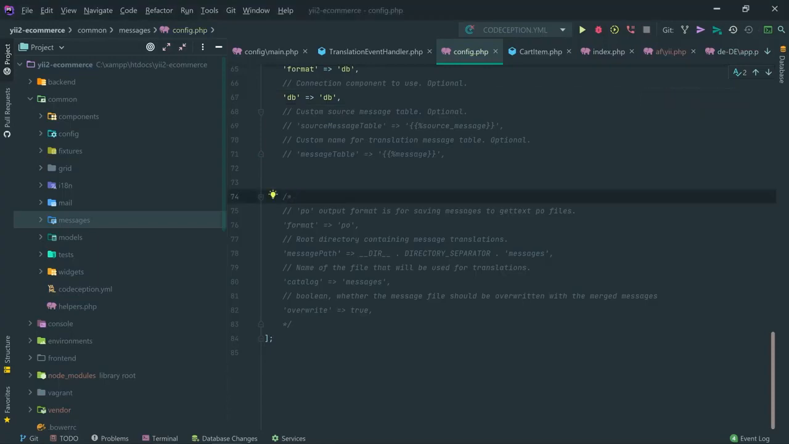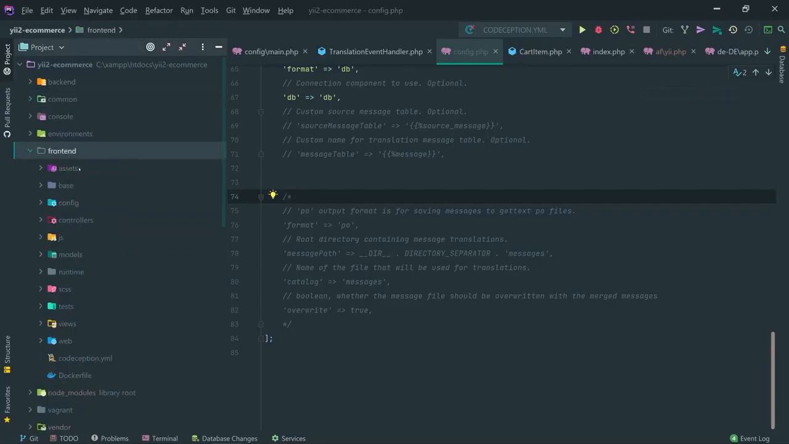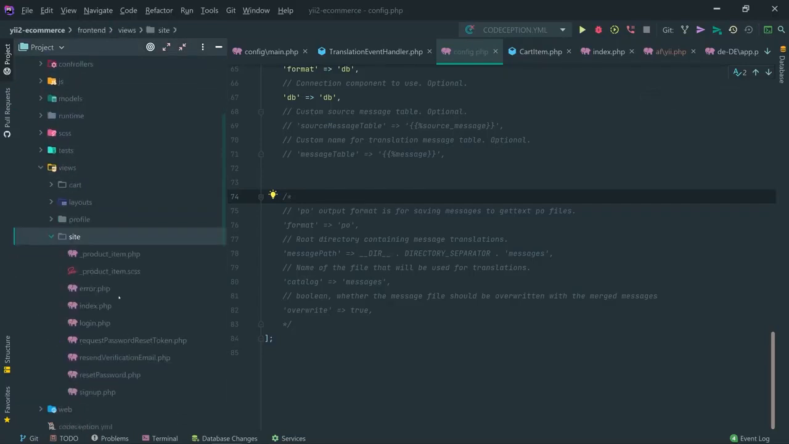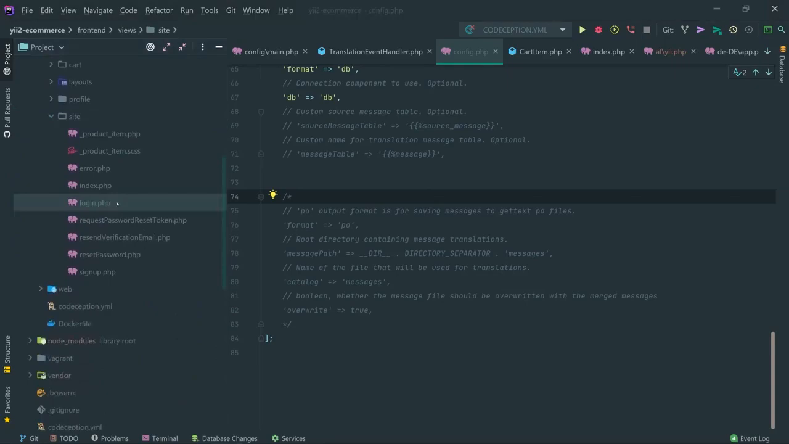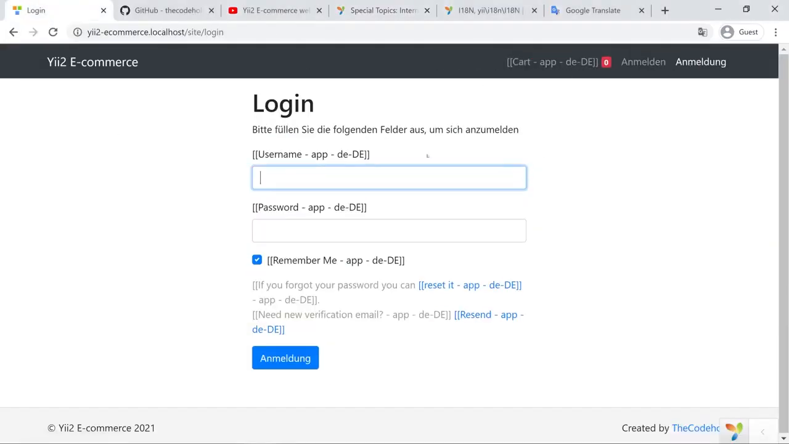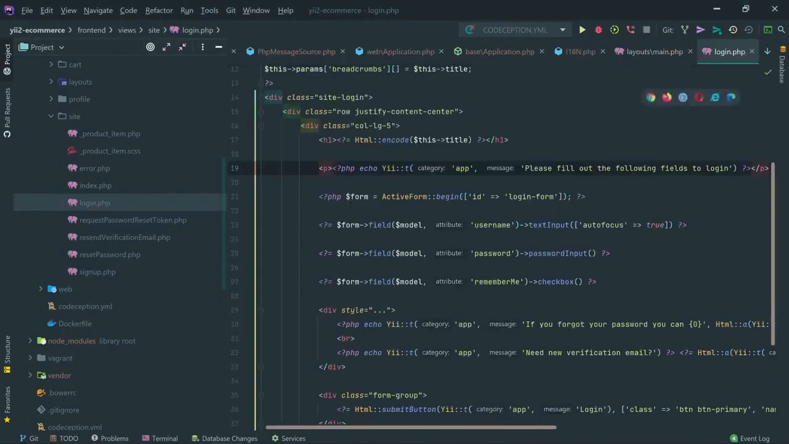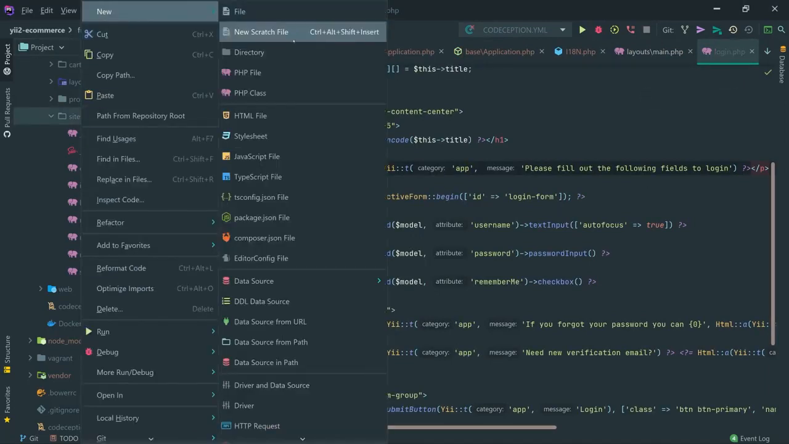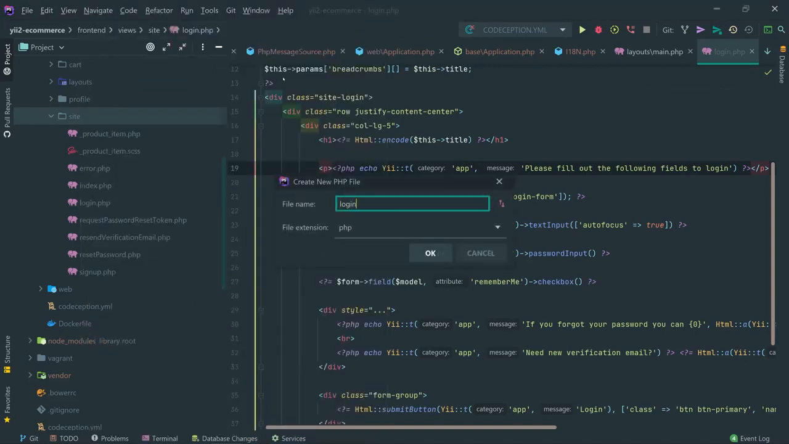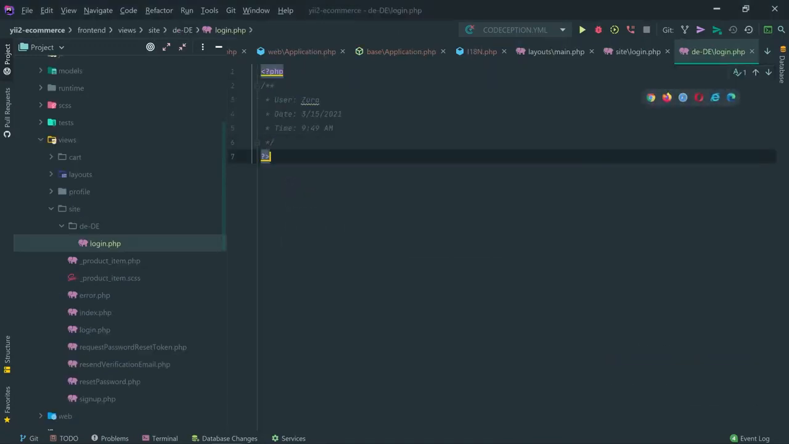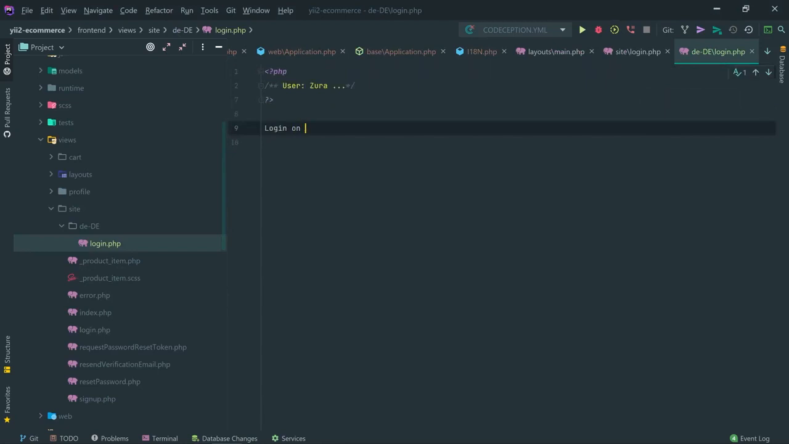Okay, translating view files is very easy. In the front-end views, for example in the site folder, we have the login page, which is used when we go to the login page, right? But sometimes I don't want only one text to be translatable, I would like the whole view to be translatable. In this case, we just need to create a new login.php inside the language folder. In this case, I'm going to create it in the de folder, and that basically will be the login in German.